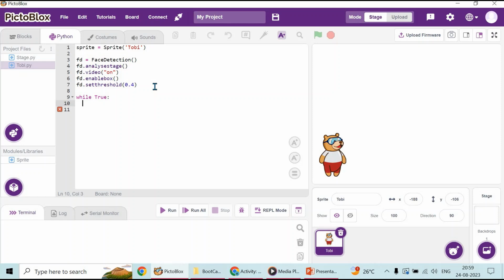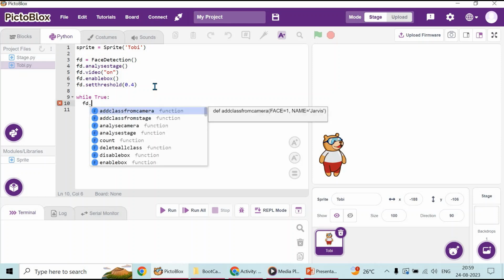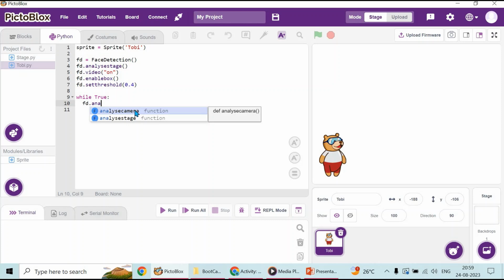Now analyzing: fd dot analyze camera. The next we have to use the analyze function to get the live footage from the camera. That's what we are using, fd dot analyze camera, which is used to get the live footage from the camera. Now face detection is done.